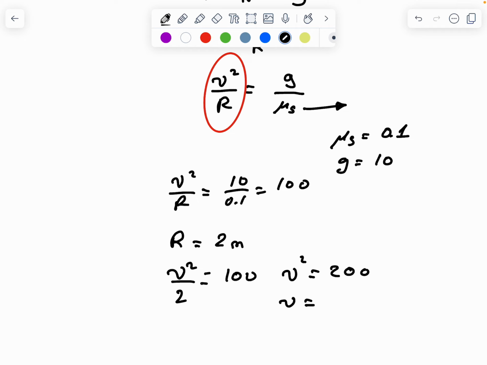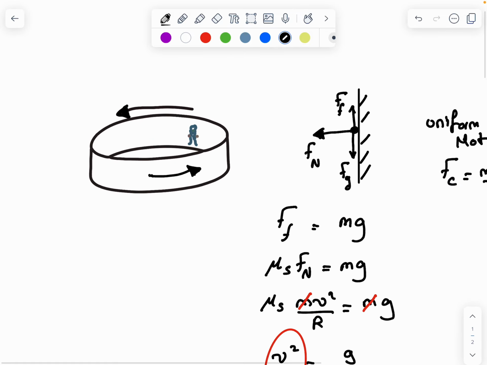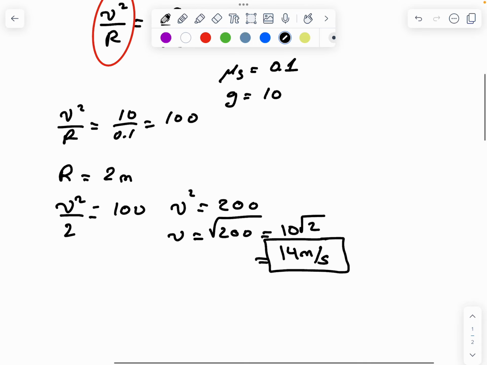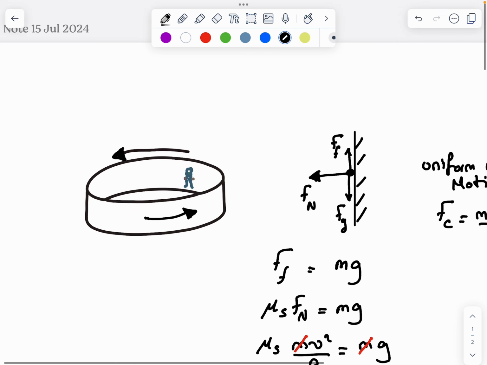So v is the square root of 200, which is 10 radical 2, which is around 14 meters per second. So if you have a spinning ride with a radius of 2 meters, you need to spin it at least at a speed of 14 meters per second if you want to keep yourself stuck to the wall. Any speed less than that, then you are going to fall down.